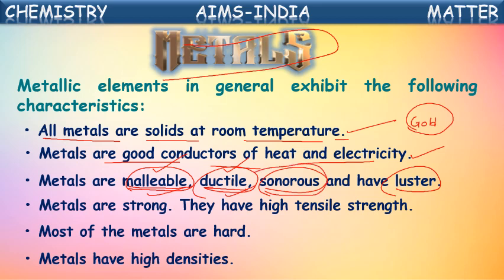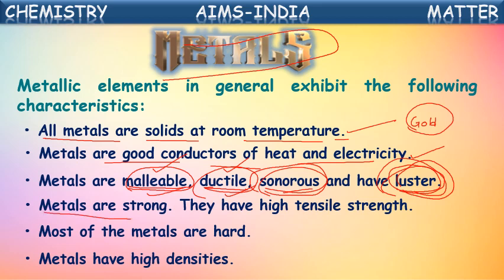Sonorous means they'll make sound. Steel is also a metal. If you throw a few spoons on the floor, it makes a noise, that is called sonorous. And they have luster. Luster means shining capacity. Silver is also a metal. Silver shines, platinum shines, gold shines. They have shining properties.